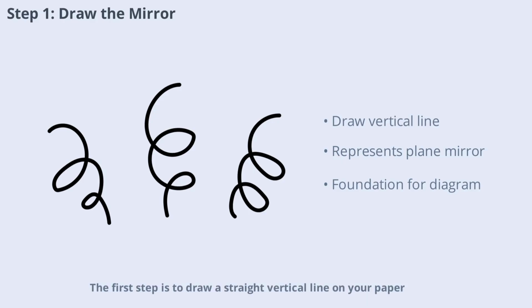The first step is to draw a straight vertical line on your paper. This line represents the plane mirror. Make sure it's straight and clearly marked, as it will serve as the reference for all the rays and objects you'll add next. This simple line is the foundation for understanding how light interacts with the mirror's surface.